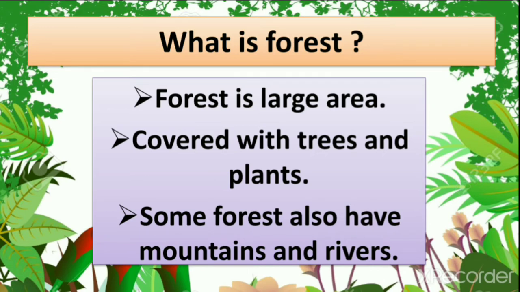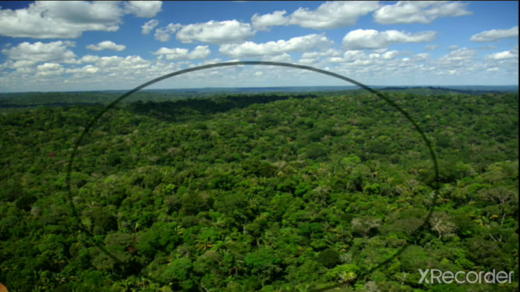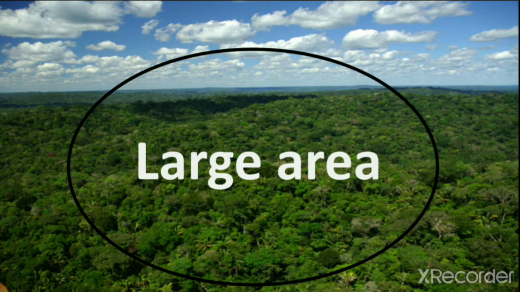So today we learn about forest, different types of forest, and some animals which live in the forest, right? So first let's see about forest. So here you can see the large area, the very big land, right? Here you can see all this large area. What is this? Large area. So forest means large area.